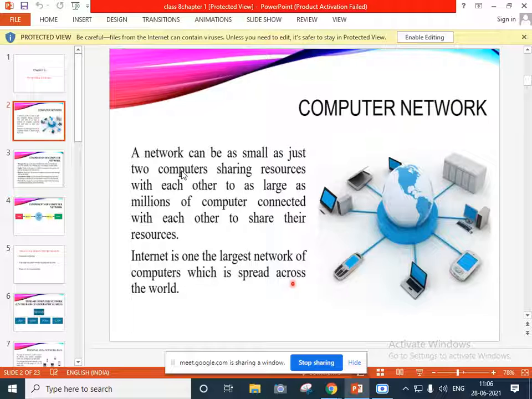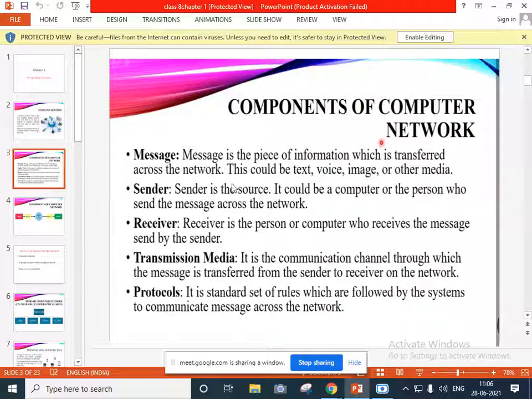Computer network is the communication between two or many computers. Now here we saw some of the components of a computer network. You all understood which are the components of computer networks?